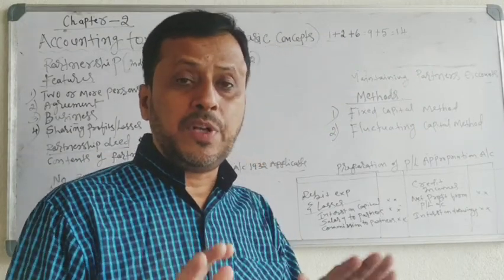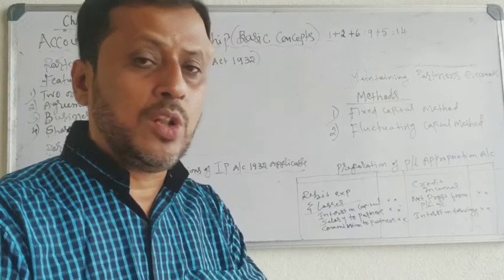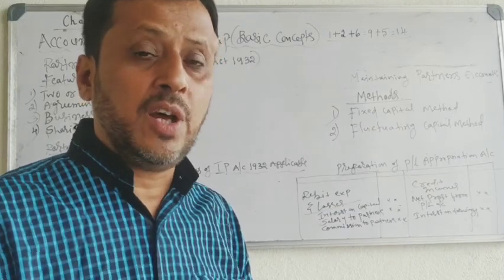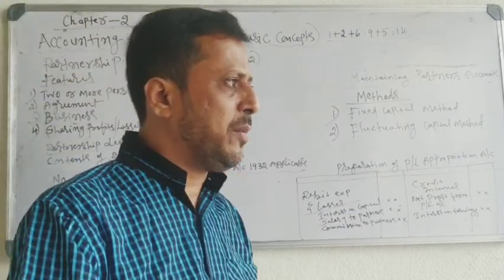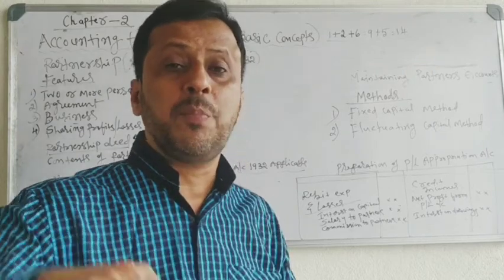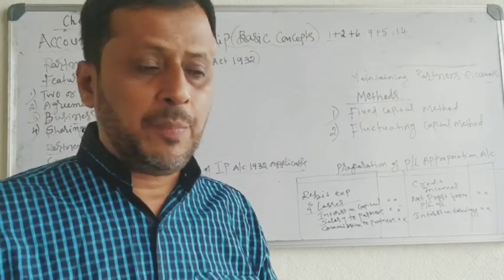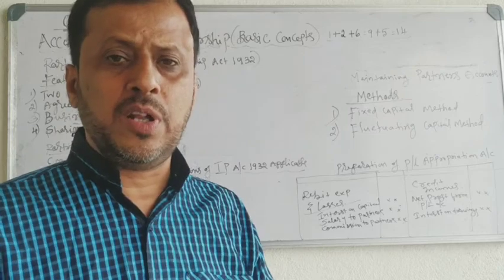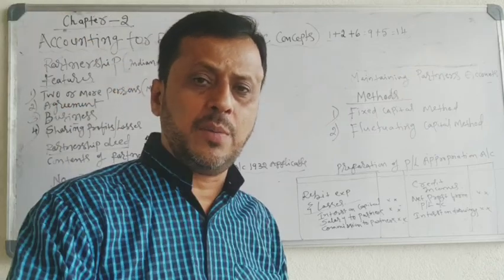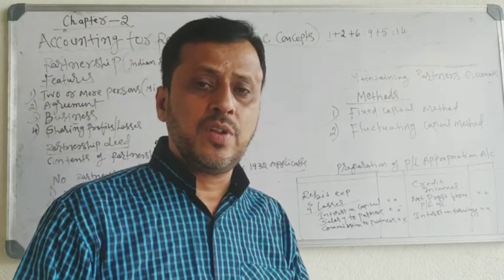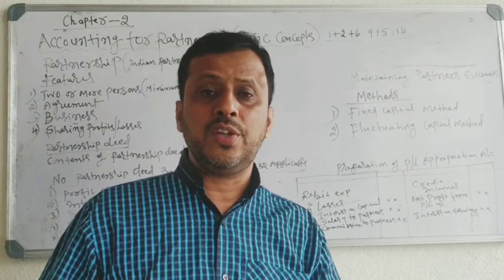So the capital balance of partners will not change unless the partner has introduced additional capital or the partner has withdrawn some part of the capital. If so, then the balance will change.